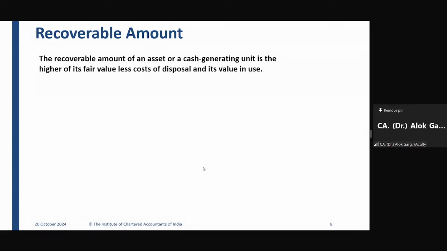Ginny is saying that recoverable amount is fair value less cost to sell, or value in use, whichever is higher. Okay. So it is saying fair value less cost to sell. Friends, the fair value has to be computed. This recoverable value is a fair value, right? And the fair value has to be computed by two ways, right?